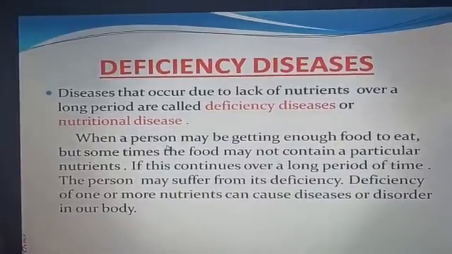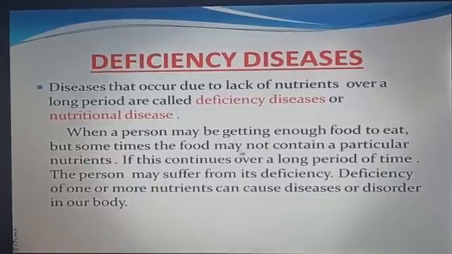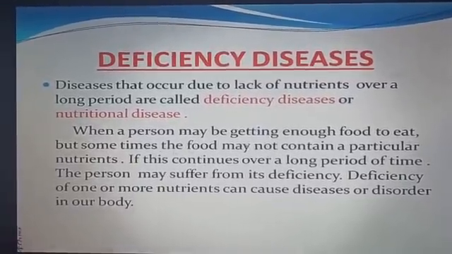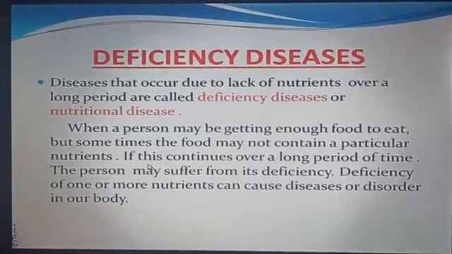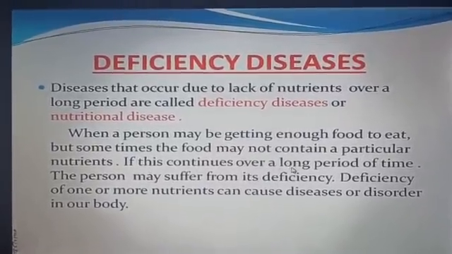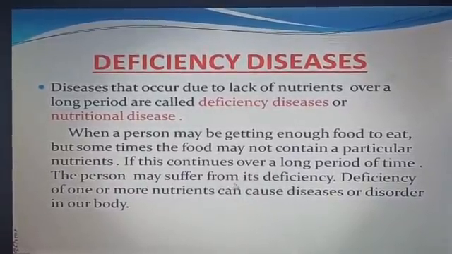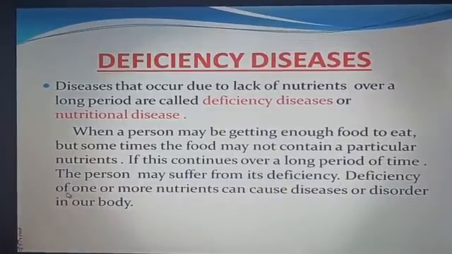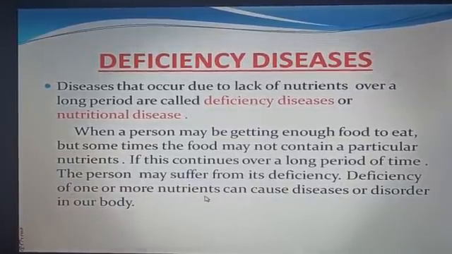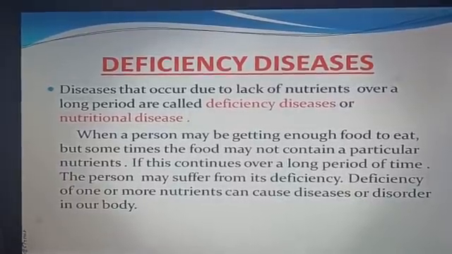A person may be getting enough food to eat, but sometimes the food may not contain a particular nutrient. If this continues over a long period of time, the person may suffer from its deficiency. Deficiency of one or more nutrients can cause diseases or disorders in our body.